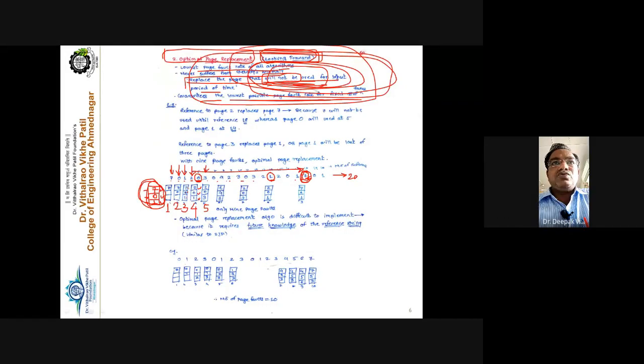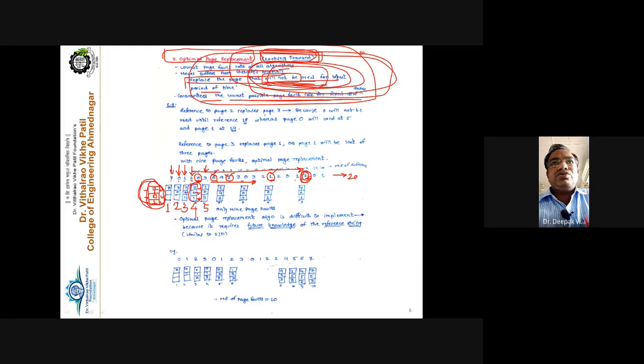Now compare between 2, 0, 1. Again the comparison takes place between page number 2, page number 0 and page number 1. Start in the right hand side direction, in the future direction. So 0 is here, 2 is here, and 1 is here.